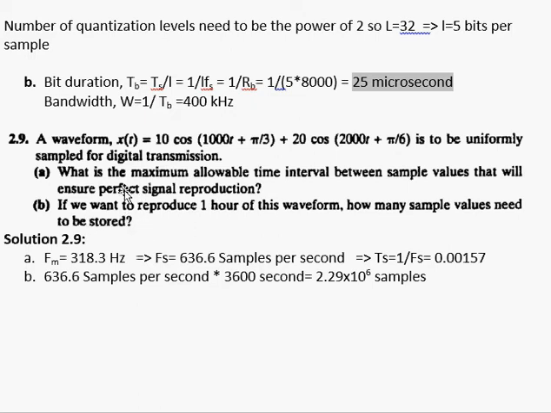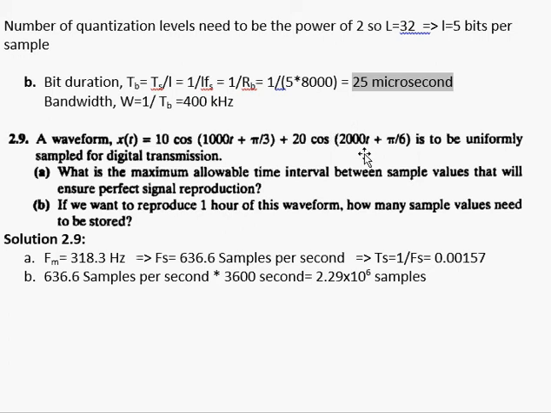So if we look at part A, it is nothing but an indirect question about Nyquist sampling theorem. So I want to find out the maximum allowable time interval between the sample values. And if I translate this thing in terms of frequency, it will be minimum sampling frequency that is required. So if I closely look at this waveform, I have two frequencies here. One is 1000t, the other one is 2000t.